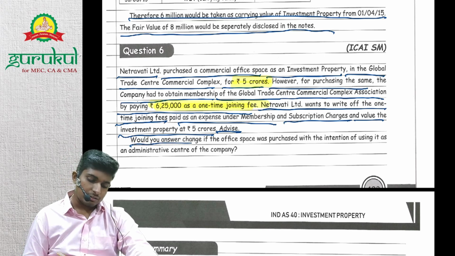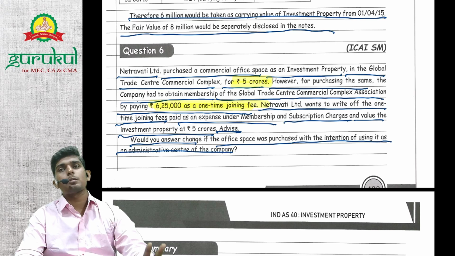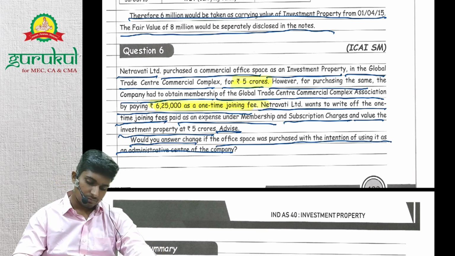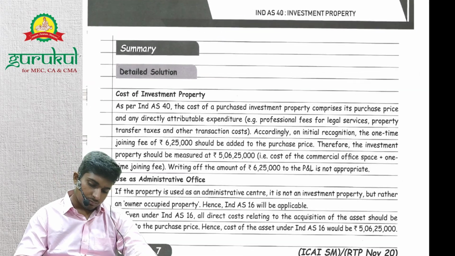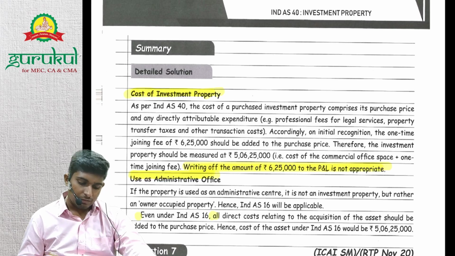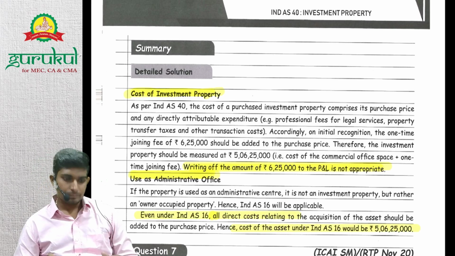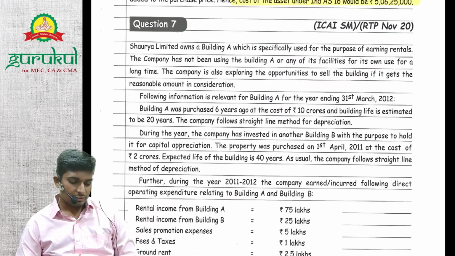Would your answer change if the office space was purchased with the intention of using it as the administrative center of the company? Even then our answer will be the same, but it will not be shown as investment property, it will be shown as PP, right? So writing off 6,25,000 to P&L is not appropriate, right? Even under Ind AS 16, all direct costs are added, and hence the cost of the asset would be 5 crores 6,25,000. Right? Done. Let's move on to the next question. Question number 7.